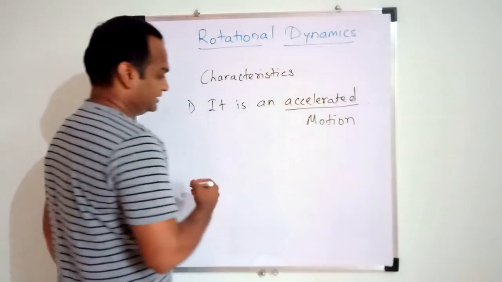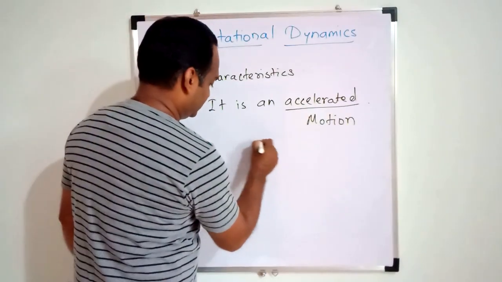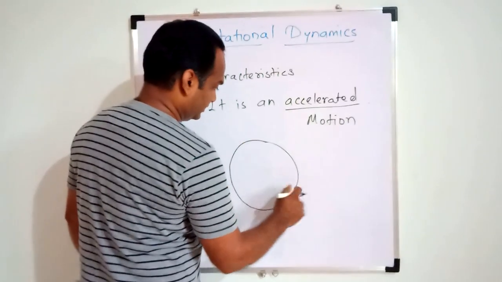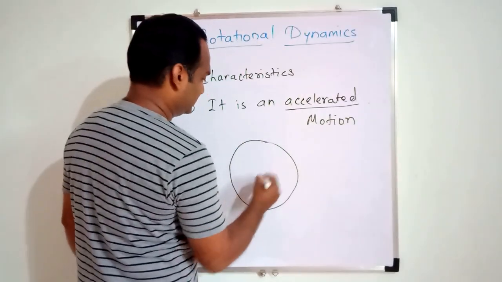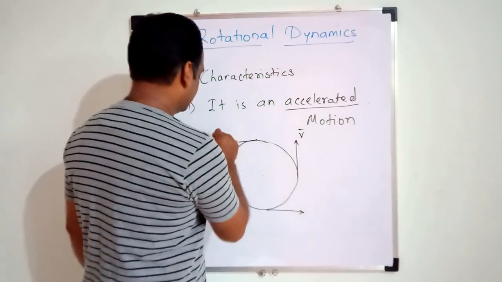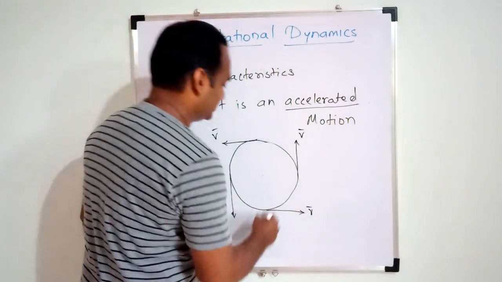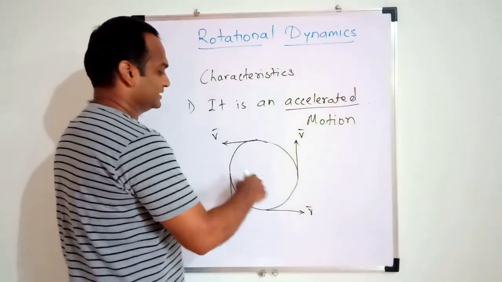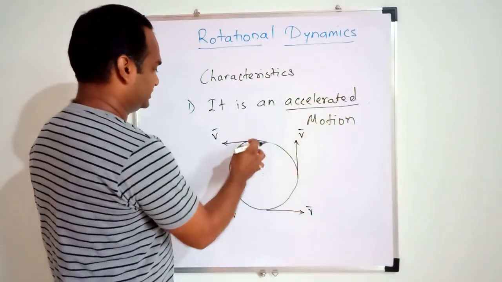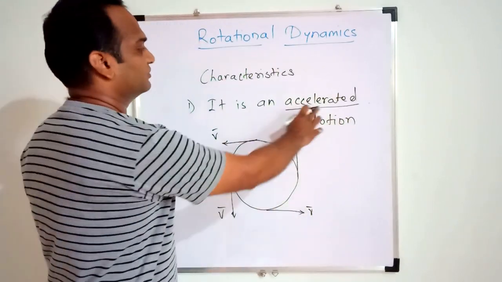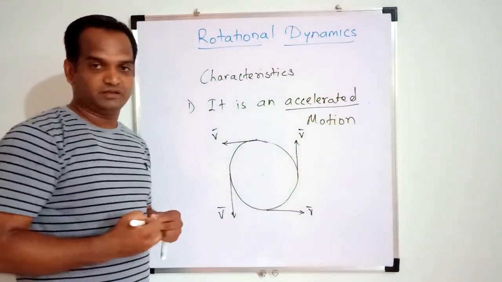Accelerated in the sense that when any object is moving in a circular path, then the velocity is changing its direction at every instant. That's why it is called accelerated motion.